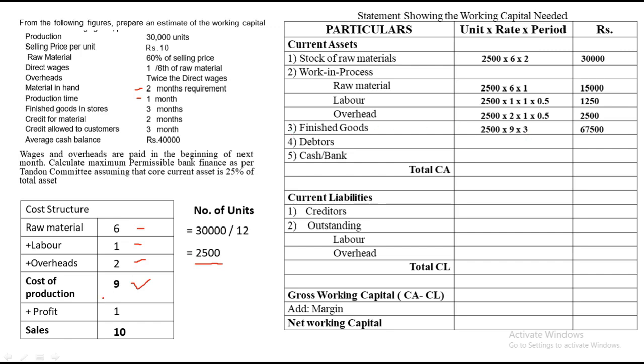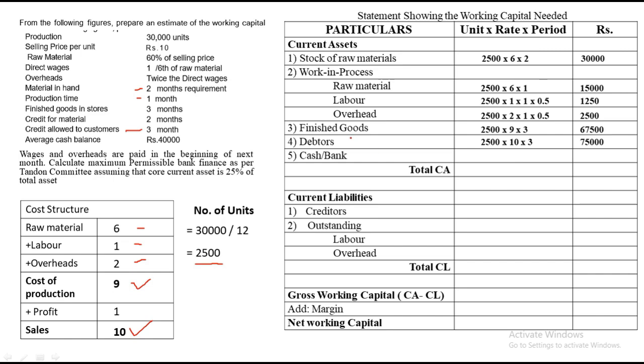For debtors, we always take it on selling price unless mentioned in the question to take it on some other rate. Again, 2500, selling price is 10. Another name for debtors is customers. So the customers' period is 3 months. So it will be 2500 into 10 into 3, which comes to 75,000.